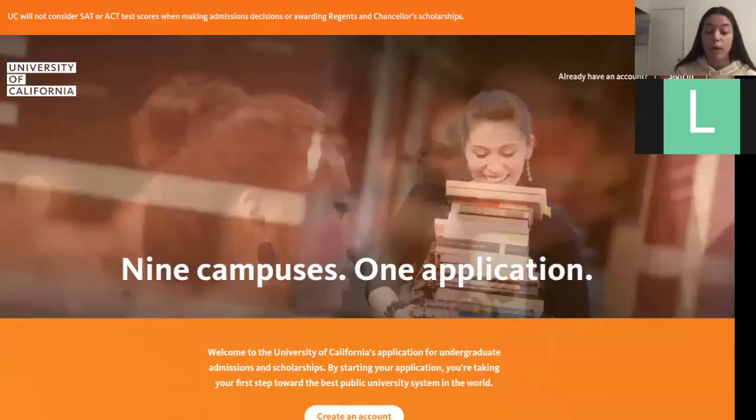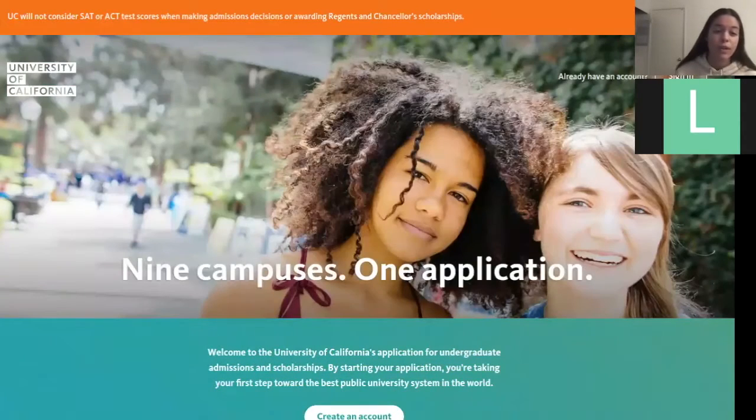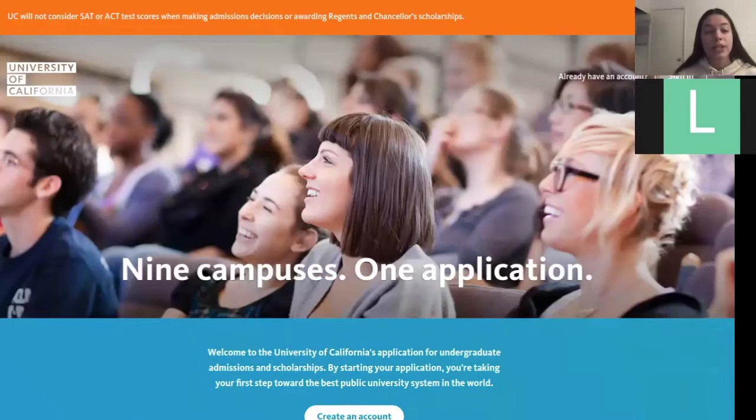And if you don't know if you want to apply to them or not, look up the colleges online, like go to ucla.com, look at the location of the colleges, if it's more of a small town feel or a metropolitan area. You have to know what you like. If you fit better in a smaller town, maybe Santa Barbara is the way to go. Also look at the majors they offer.